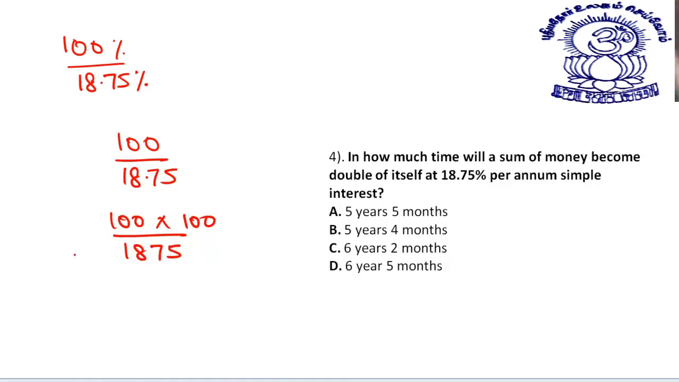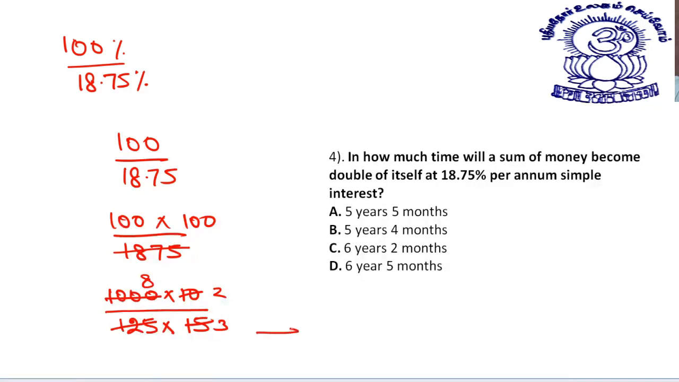So let's check it out. I cancel this by 25, it will make things easy. Look, this is 10,000 into 10, 1000 into 10. 1875 is actually 125 into 15. So 125, you will get 8. This is 80 upon 15, or this is 16 by 3. So your answer is 16 by 3 years.